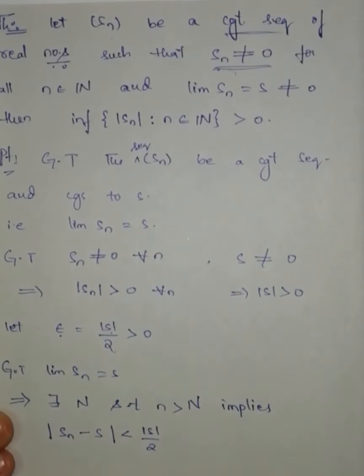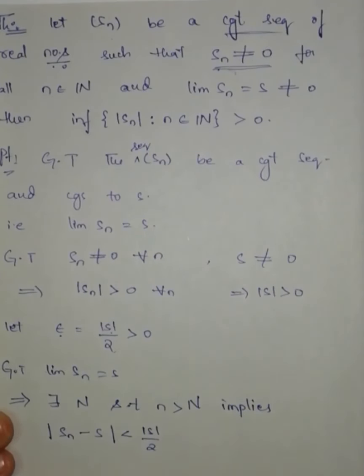Now I am going to remove this modulus symbol. n greater than capital N implies minus modulus of S by 2 is less than modulus of Sn minus modulus of S, which is less than modulus of S by 2. Now I am going to add modulus of S to this inequality. Modulus of S minus modulus of S gets cancelled.